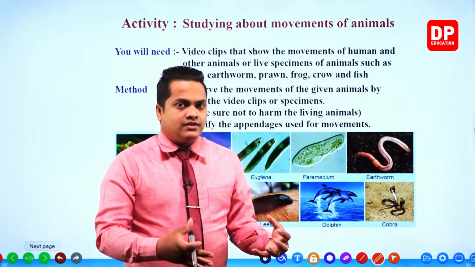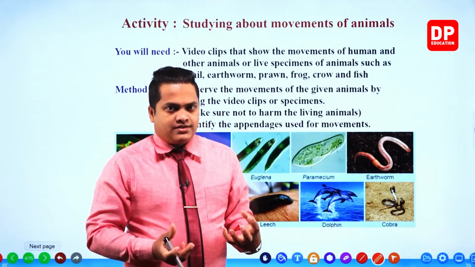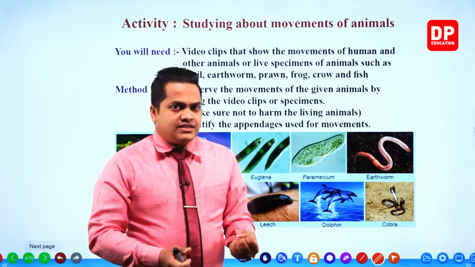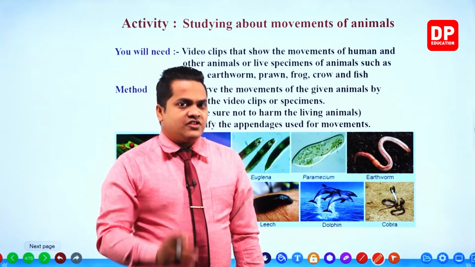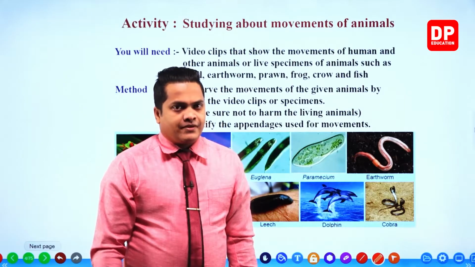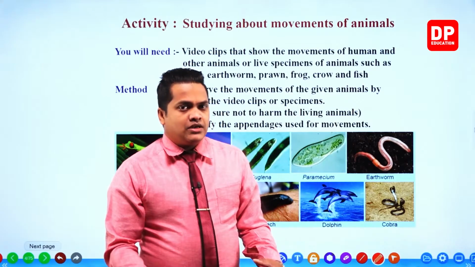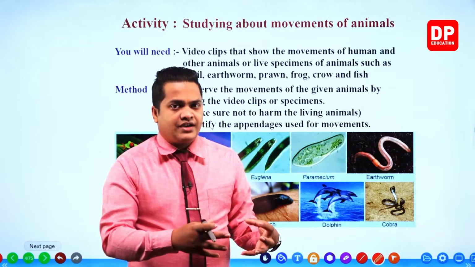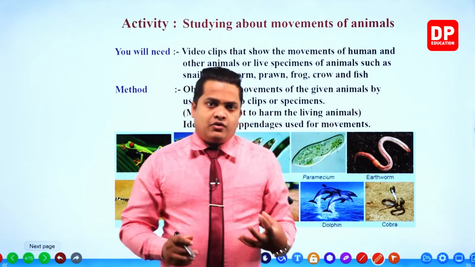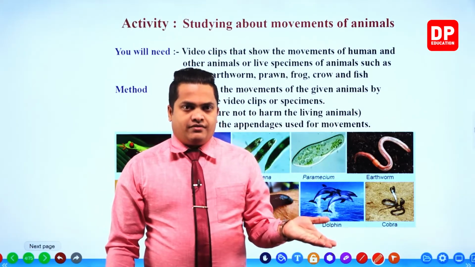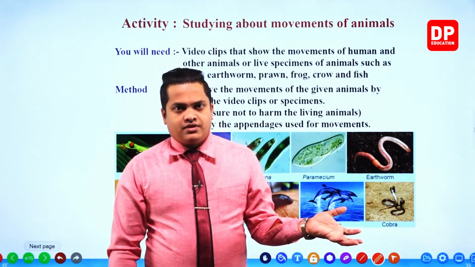Don't select the same species. Try to go for the varieties. So within this activity, you need to observe the movements of different species of animals. When you are selecting animals, remember to select different kinds of ones. If you can't find live ones, then you can collect several video clips.